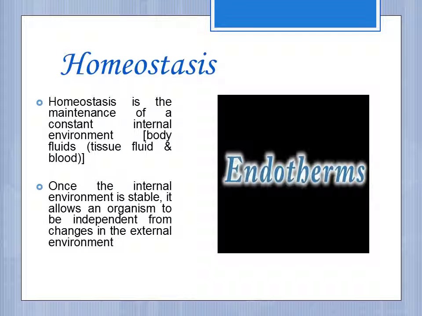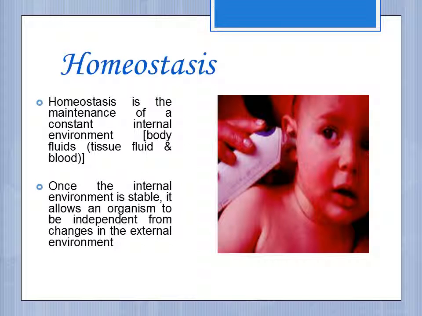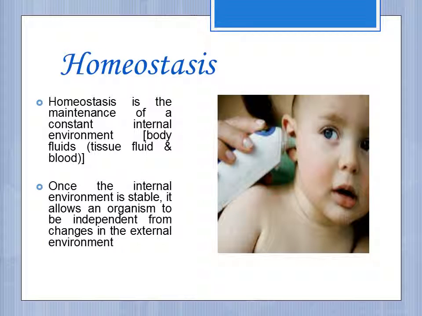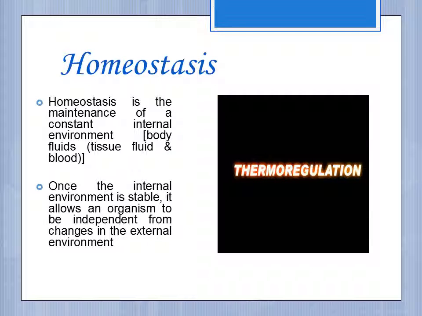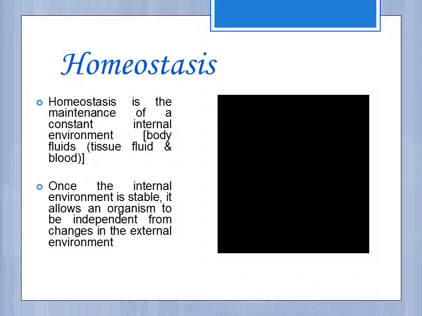Constant body temperature regardless of their surroundings. In humans, normal body temperature is usually 37 degrees Celsius. Thanks to the process of thermoregulation, a change in external temperature would not greatly affect the internal temperature. In the next section, we will be looking at the body's response to cold stress.